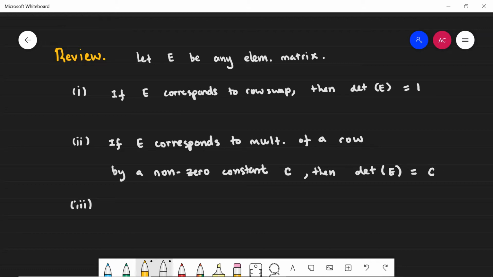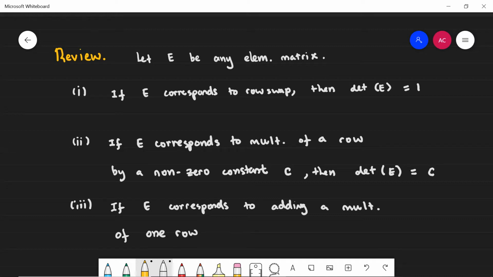And then the last one, of course, is probably the most common elementary row operation that we use, where we take a multiple of one row and add it to another row. So let's say E corresponds to adding a multiple of one row to another row. Then it turns out that the determinant of that corresponding elementary matrix is actually just equal to 1.